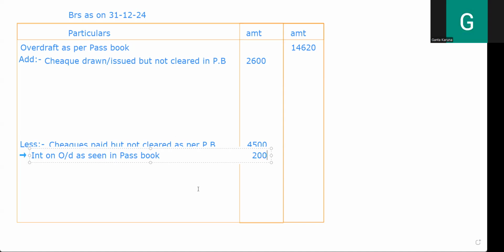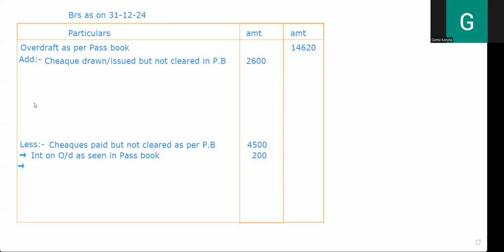Yes. Next. Bank charges debited in the passbook only. Bank charges, at least this one someone has to tell me, type it fast. You have to write as expenses or just write E or I. Bank charges are a nature of expenses and by default it will be in the passbook. Now in the passbook, the transaction is shown on the minus side. So when it is shown on the minus side, I should also take it on the minus side. That is the reason I am going to show it on this side.